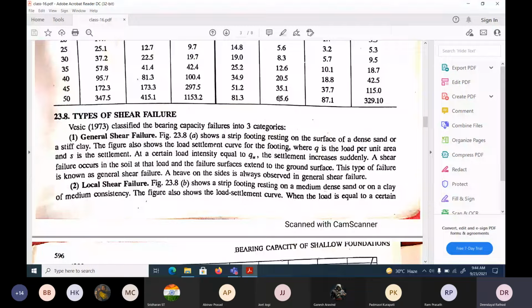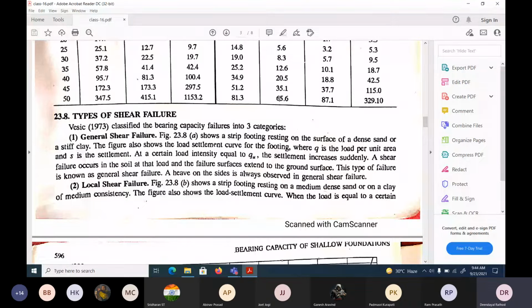The figure also shows a load settlement curve for the footing, where Q is the load per unit area and S is the settlement. At a certain load intensity equal to QU, the settlement increases suddenly. Okay, that point is very important. A shear failure occurs in the soil at the load, and the failure surface extends to the ground surface. So there will be some bulging. This type of failure is known as general shear failure. A heave on both sides is always observed in general shear failure. So these points are very important for your GATE exam and all competitive exams.